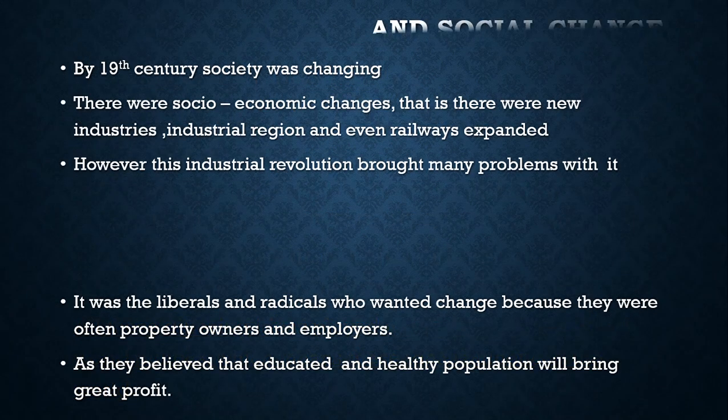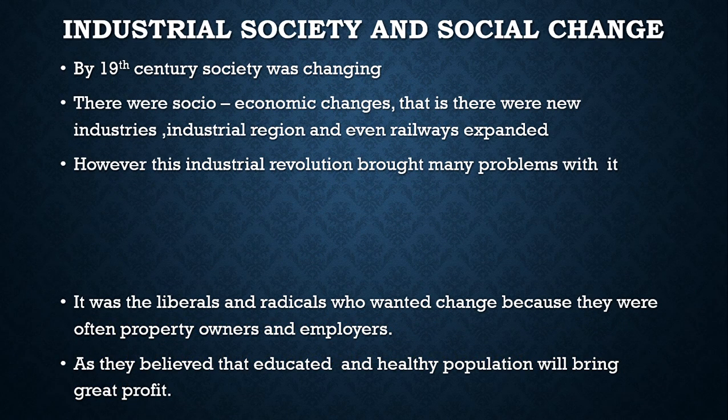Now, industrial society and social change. By the 19th century, society was changing. That is, change had already occurred. What were the changes? There were socio-economic changes.